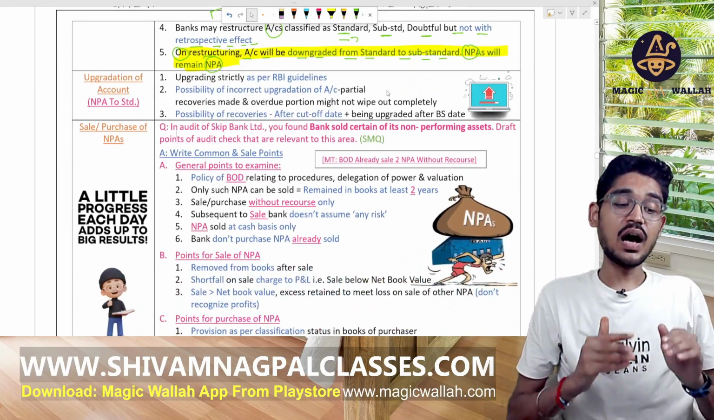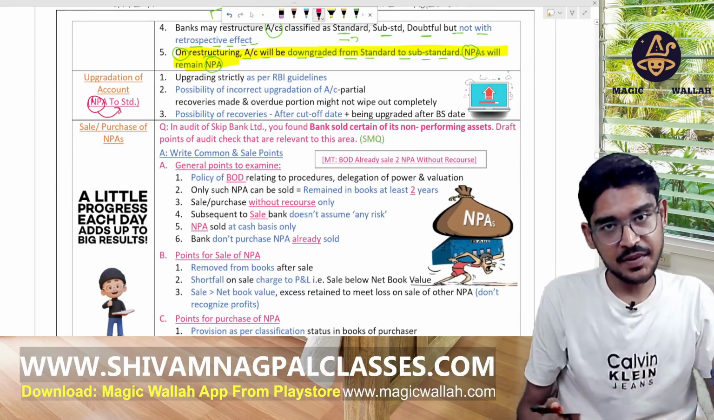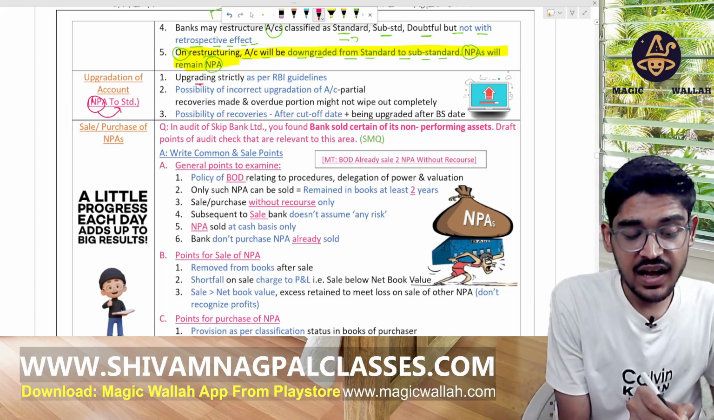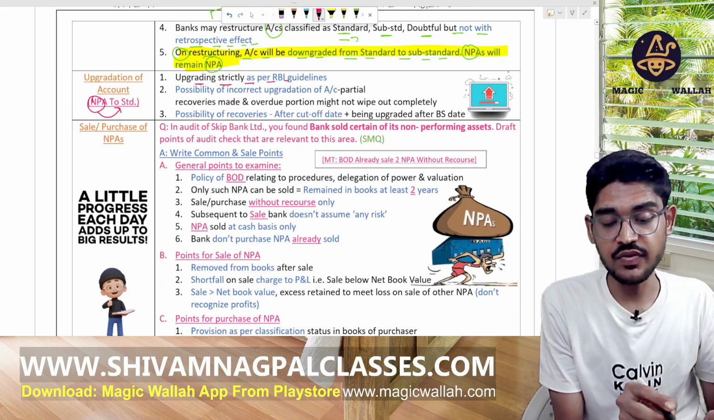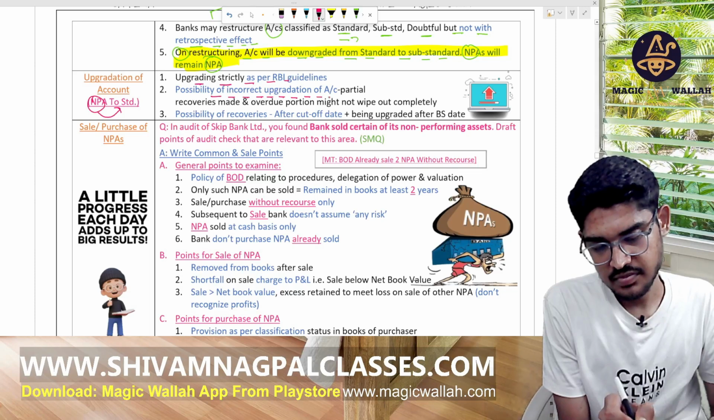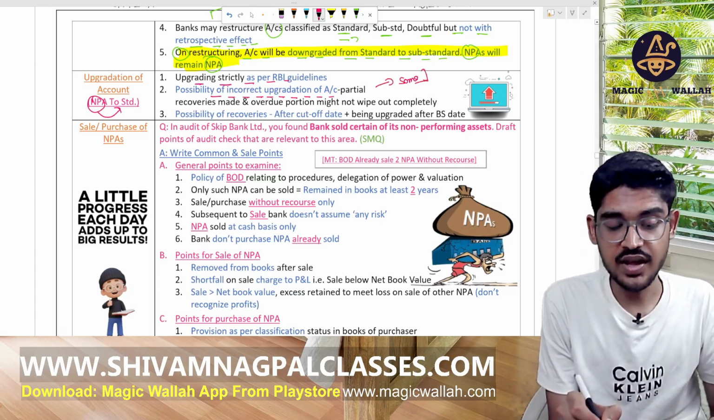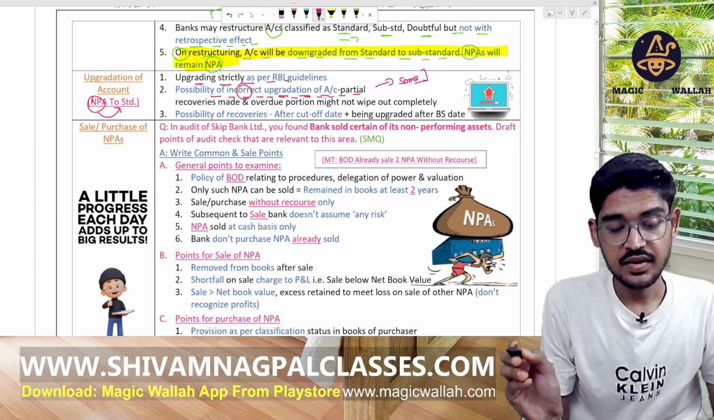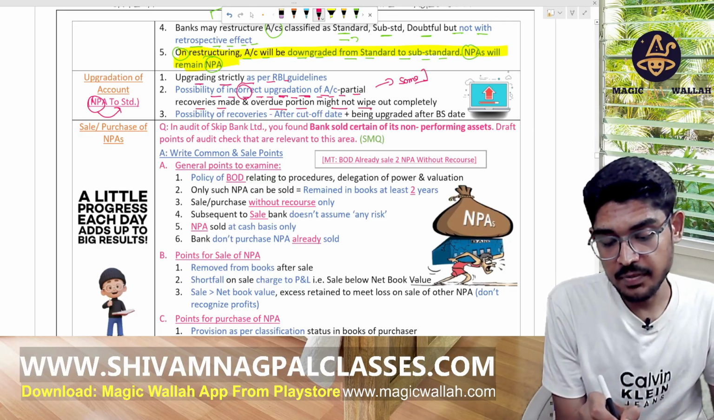Now, upgradation of the account, NPA to standard: whether this is allowed or not. So upgrading should be strictly as per the RBI guidelines, and there is a possibility of incorrect upgradation of the account partially. Maybe some part they have made active and some not. So there is a possibility of incorrect upgradation of the account where partial recovery is made, and the overdue portion might not be wiped off completely.